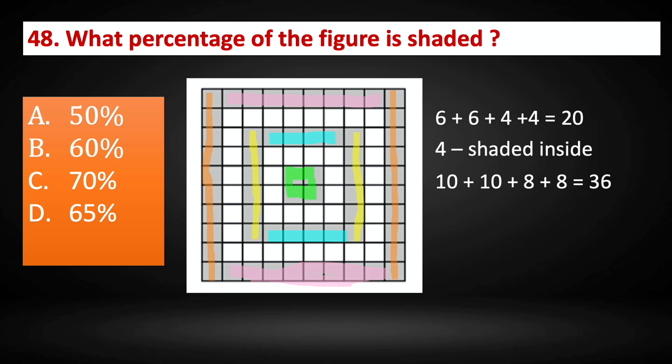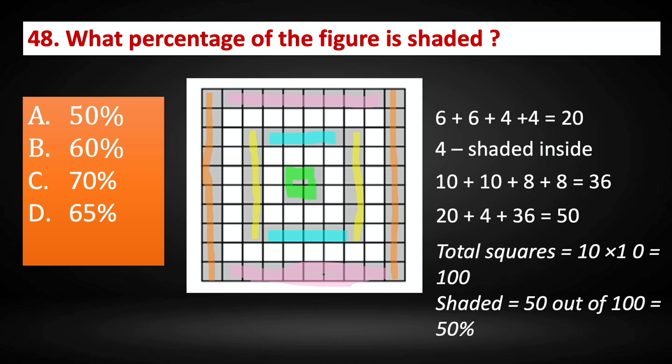So total shaded will be equal to how much? 20 plus 4 plus 36, that is equal to 50. So total squares is 10 into 10, that is 100. Shaded is equal to 50 out of 100. So that is 50% is shaded. So the correct answer is option A, 50%.